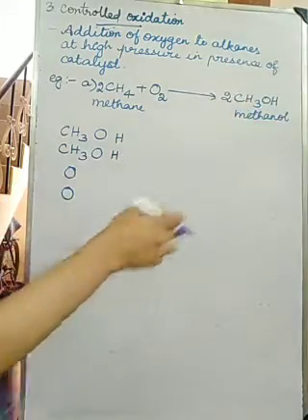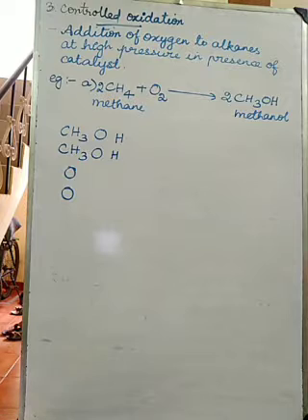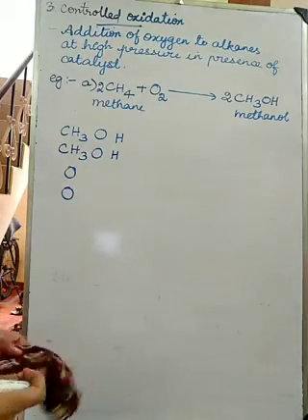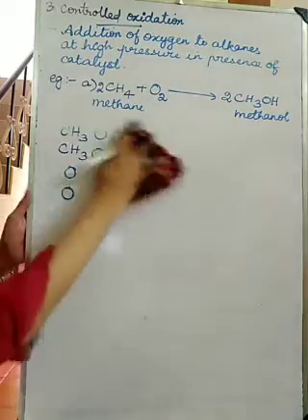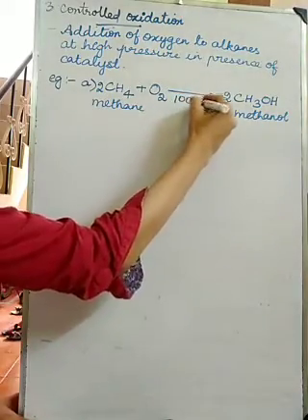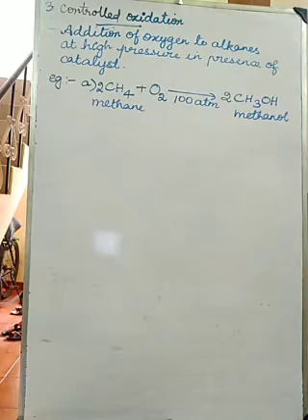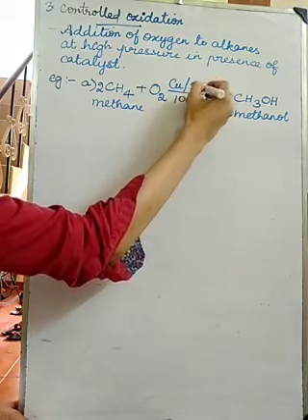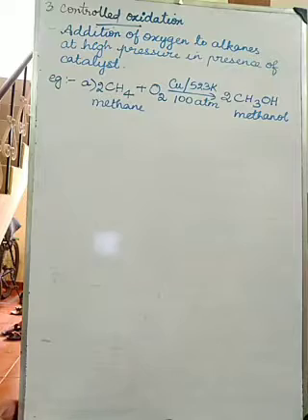If it is ethane, what will it give? We will see. Now it is high pressure. The pressure is 100 atmosphere. What is the room pressure? Room pressure is 1 atmosphere, but we are giving 100 atmosphere, and the catalyst is copper, heated to 523 Kelvin.